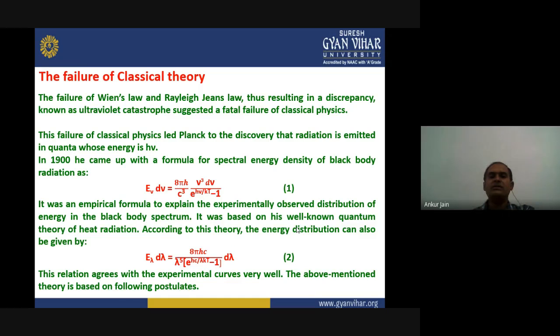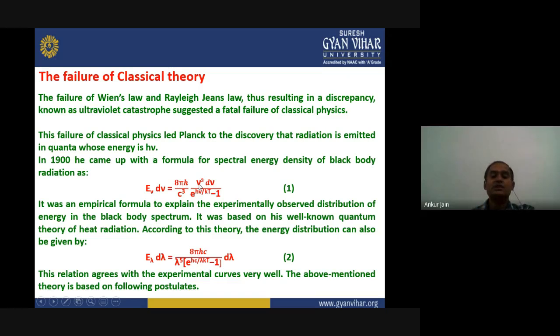And among all these scientists, Planck discovered that radiation is emitted in the form of quanta, which have energy h nu. This is a new theory which was given by Planck. In 1900, using this quantum theory, he came up with a formula for the spectral energy density of black body radiation, which was given as E nu d nu equals 8 pi h upon c cube into nu cube d nu upon e to the power h nu upon kT minus 1. This is in terms of frequency, where we use nu.